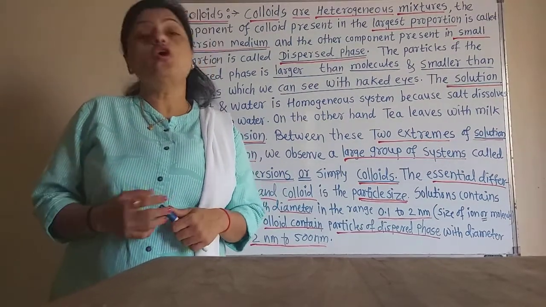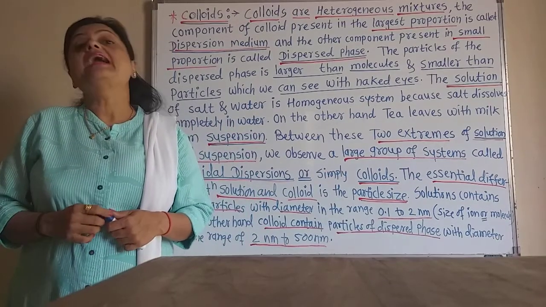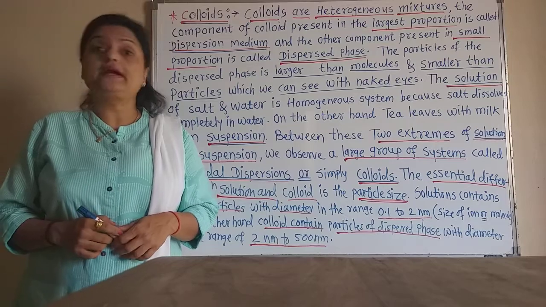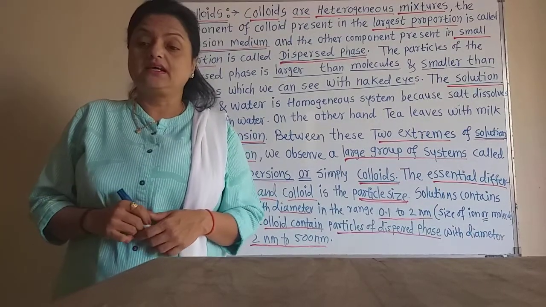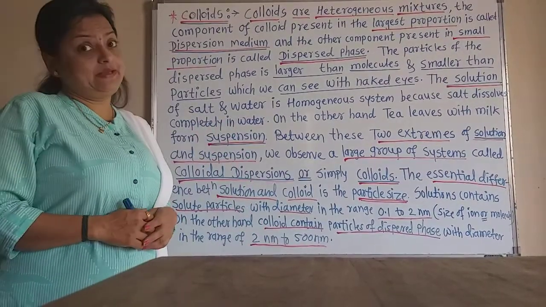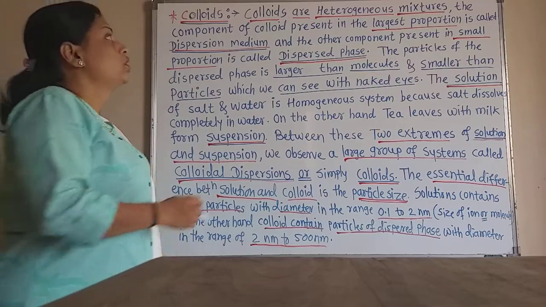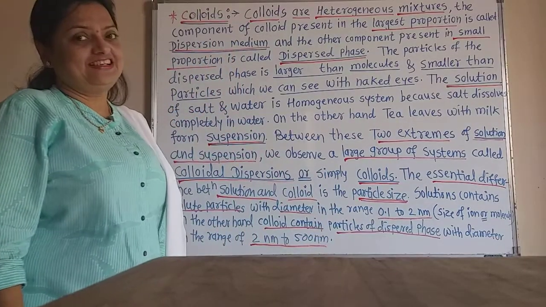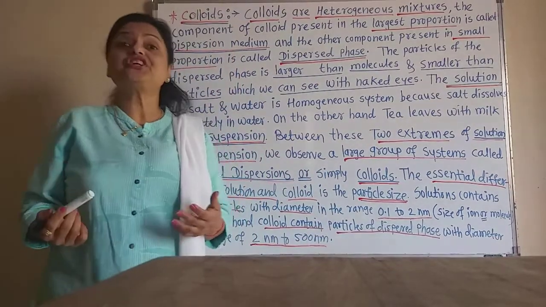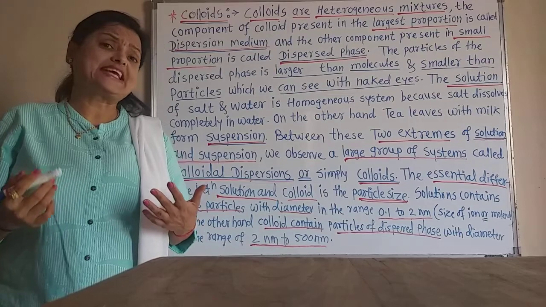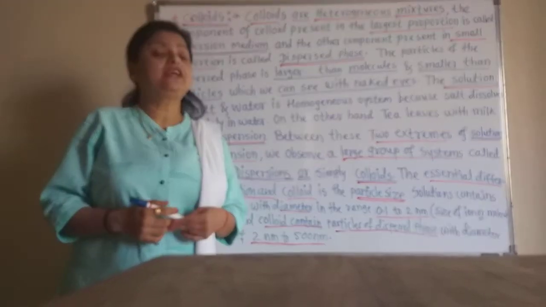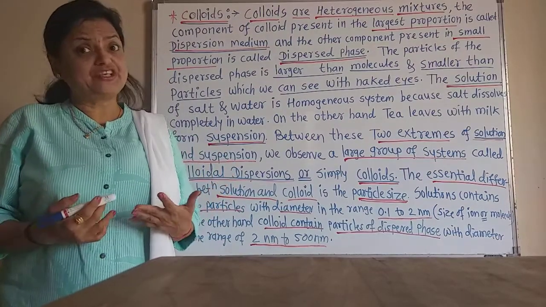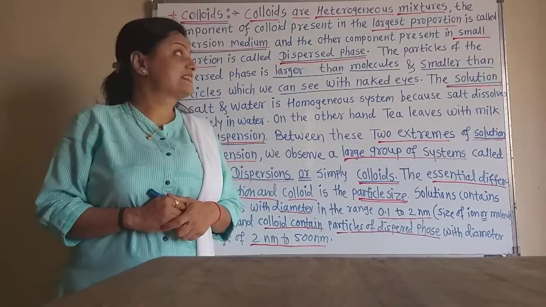Now you have heard all these in our daily life, and therefore we have to study this colloidal system or colloidal dispersion in detail. Now what are colloids? Chemically, colloids are heterogeneous mixtures. Now you know mixtures. In mixtures, all the substances can be separated by physical or chemical methods. So colloids are heterogeneous mixtures.